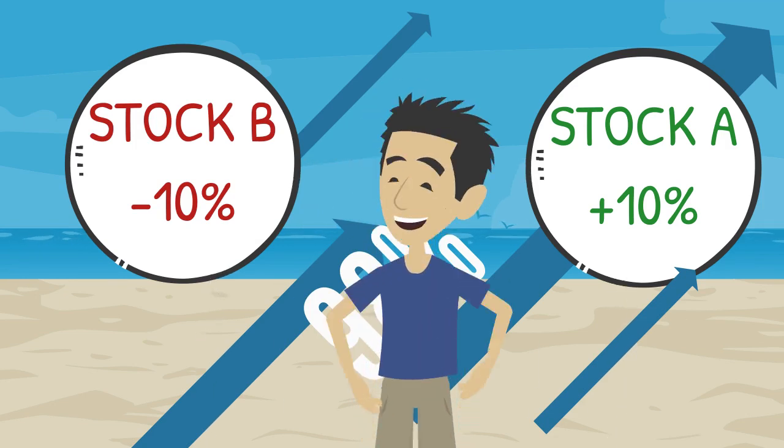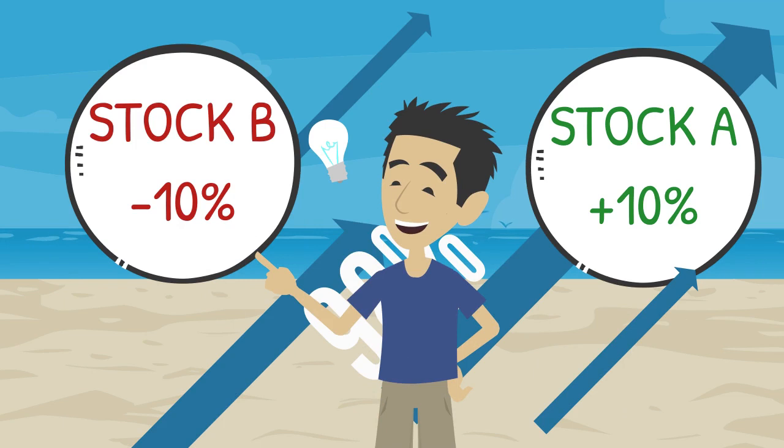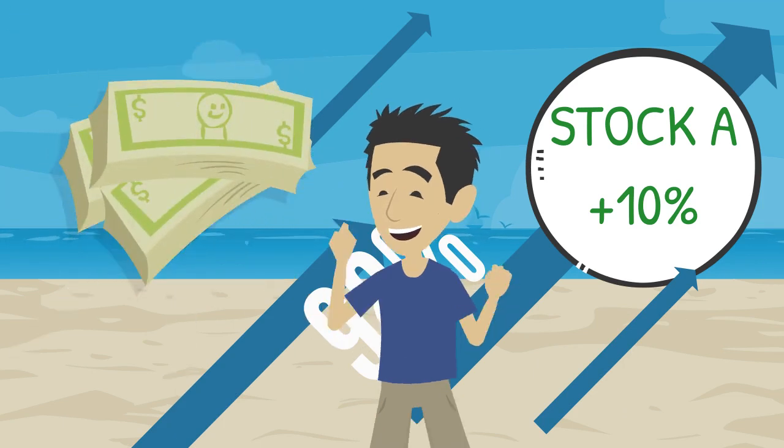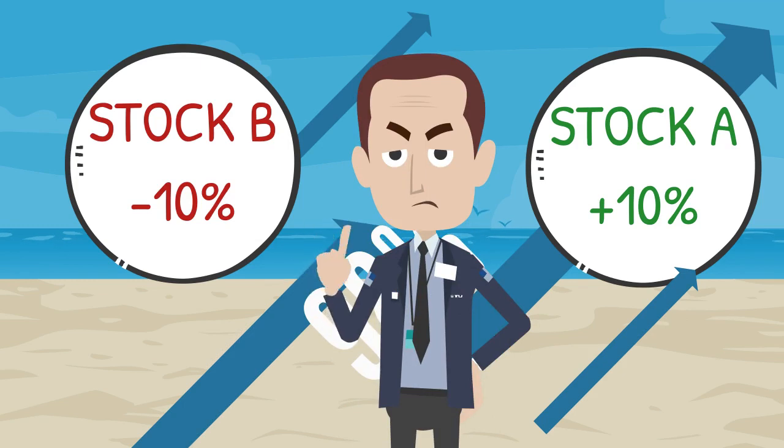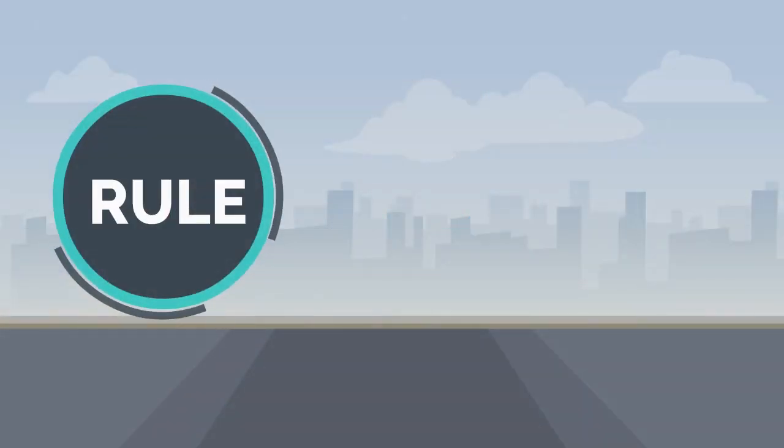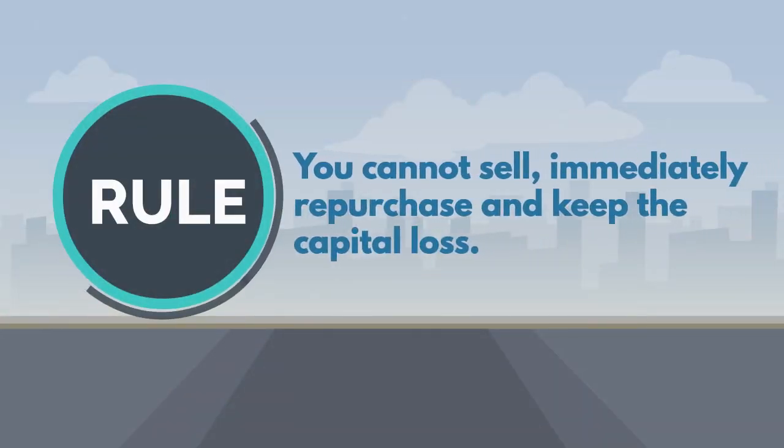One mistake that investors will make is selling the position that is at a down value, triggering that capital loss, and then repurchasing it back again. The CRA and other tax agencies worldwide have a rule in place called a superficial loss. The details and rules of each are different, but the constant of all of them is this: an investor cannot sell an investment at a loss and then immediately repurchase it and keep that capital loss.